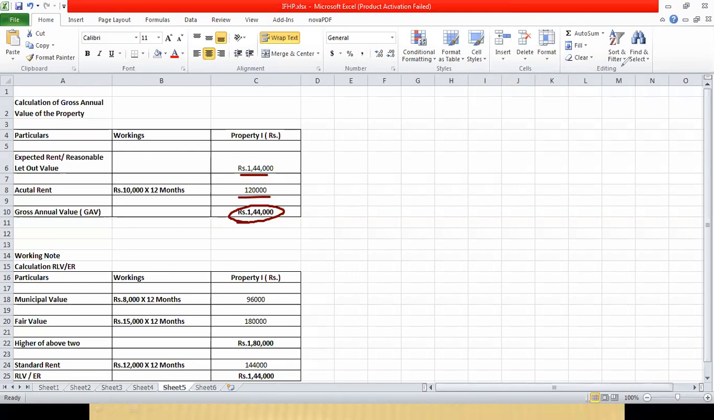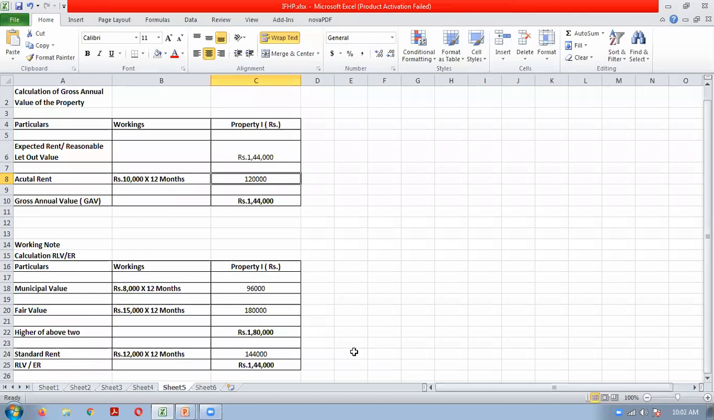Okay, since in this case standard rent is given, one step is additional. If standard rent was not given, then this 1,80,000 would have become our RLV. Understood? Since your standard rent is given, we will have to compare the higher value with the standard rent and write the lower value. If standard rent was not given, then this value would have become our RLV. So only that difference is there. Okay, everybody understood this sum? How to solve?